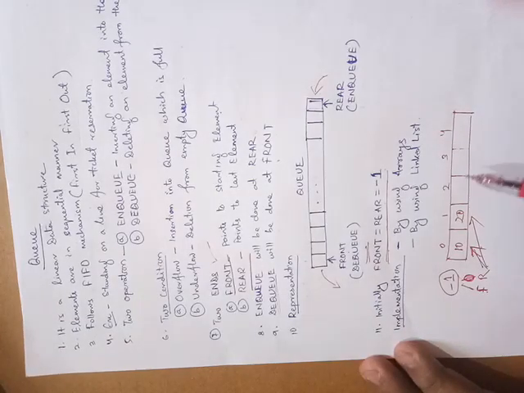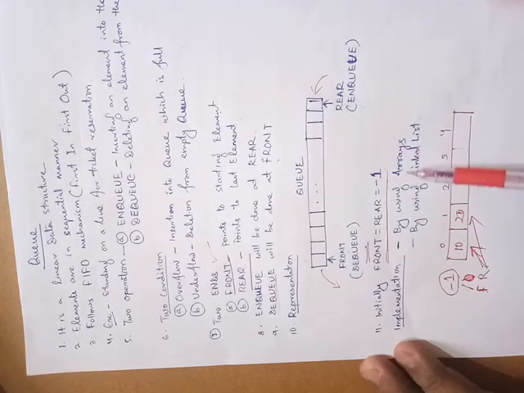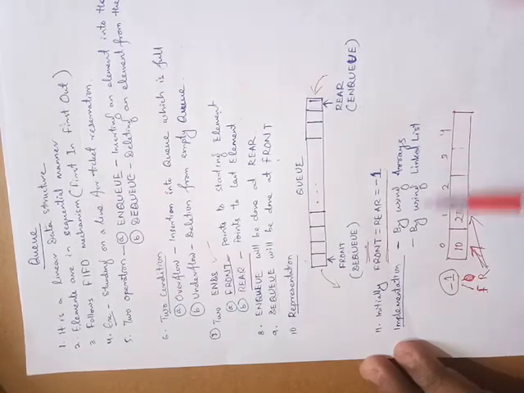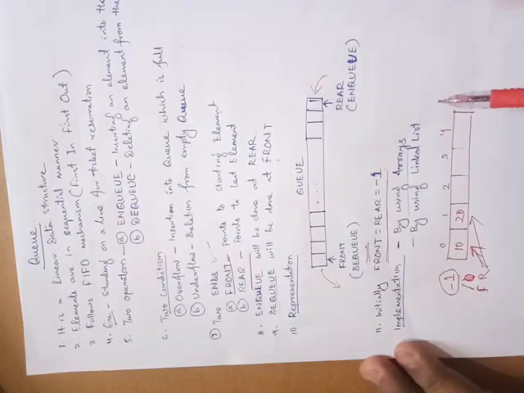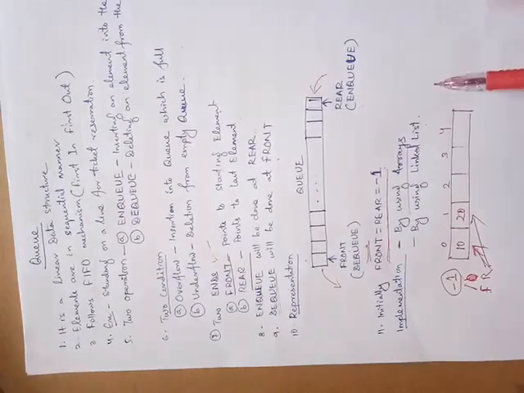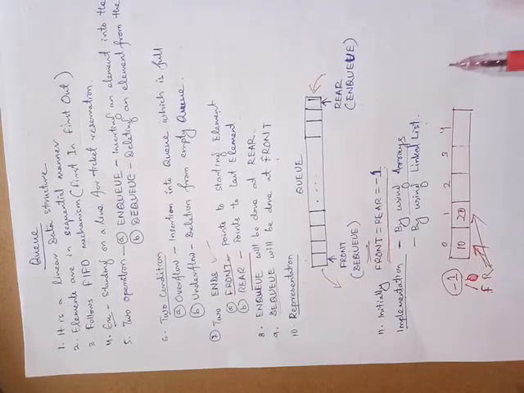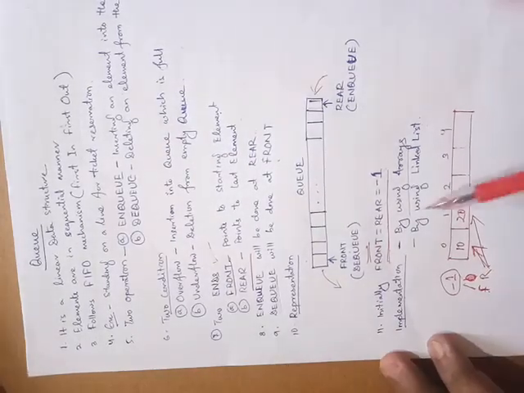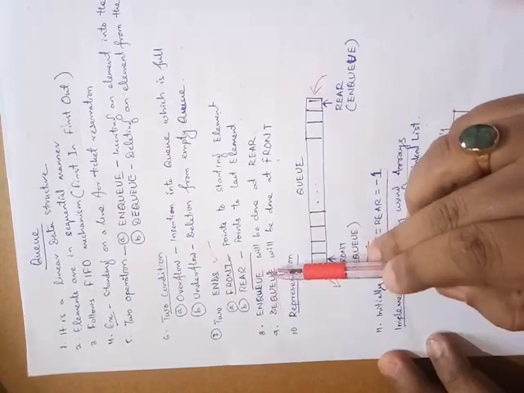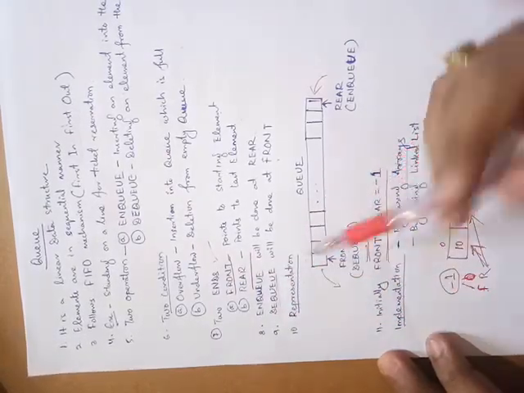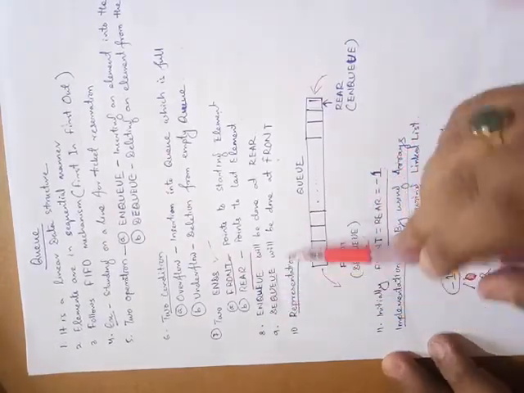Now we'll implement the queue in two different ways. One is using arrays, the other is using a linked list. We have not studied linked lists, we'll discuss them later, but using an array we can implement the queue. In the next lecture we'll discuss how these operations, the NQ operation and the DQ operation, can be implemented.